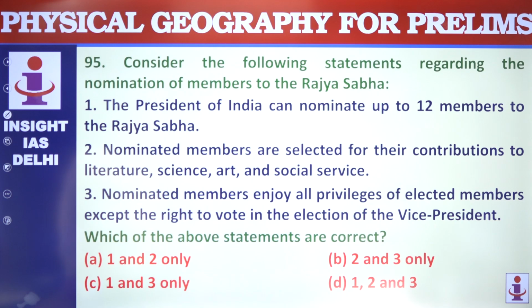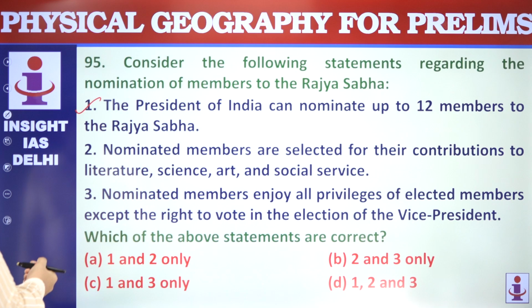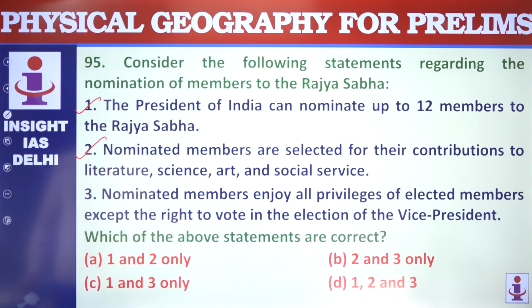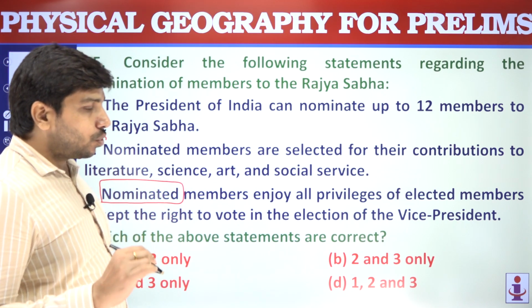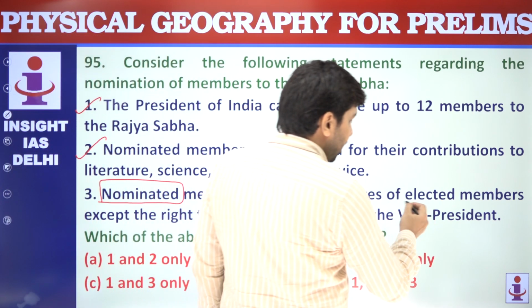The President of India can nominate up to 12 members to Rajya Sabha. Yes. Nominated members are selected for their contributions in various fields. Nominated members enjoy all privileges of elected members except the right to vote in the election of Vice President. So, the election of Vice President and President have different procedures. Nominated members can vote in the election of Vice President but not in the election of President. Nominated members cannot vote in the election of President, but here it is saying Vice President.